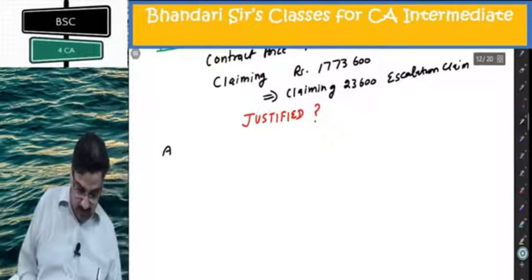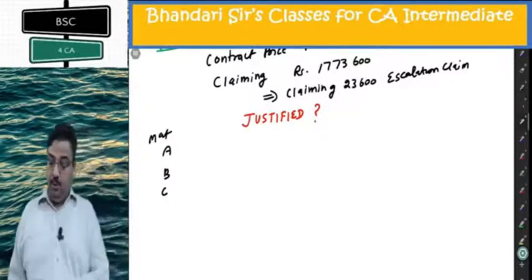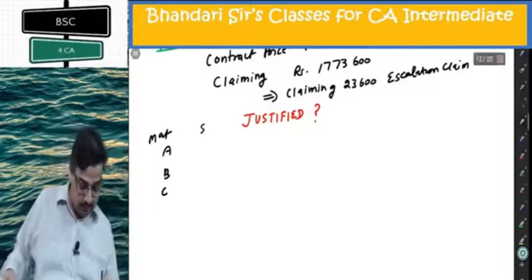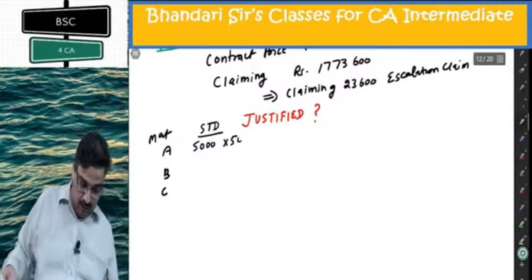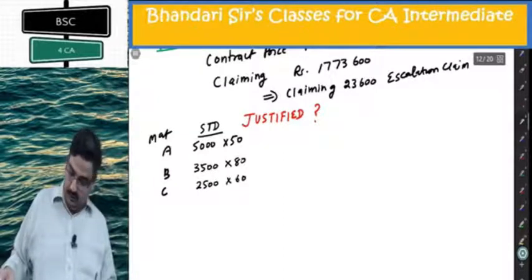For materials A, B, C, first compute all standard cost, then all actual cost. Now standard cost: 5,000 into 50, 3,500 into 80, 2,500 into 60.